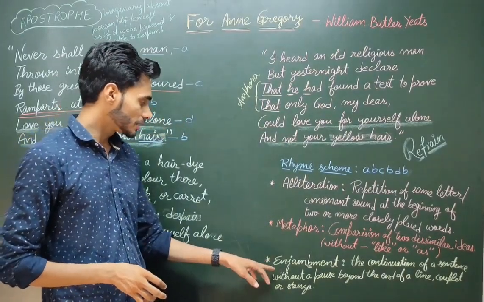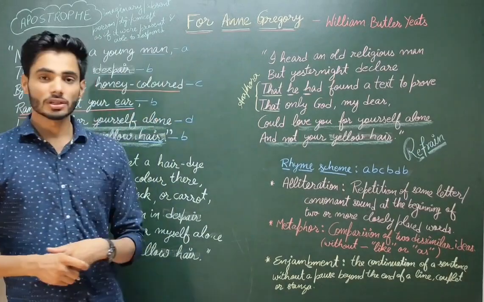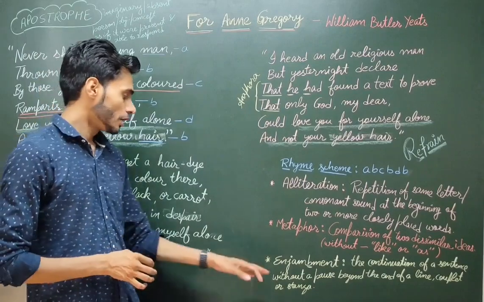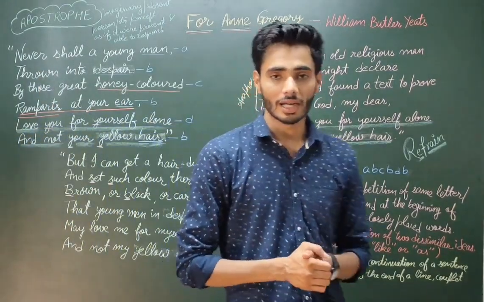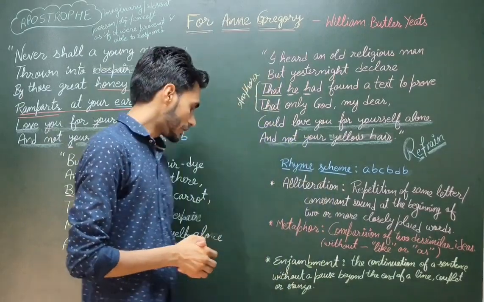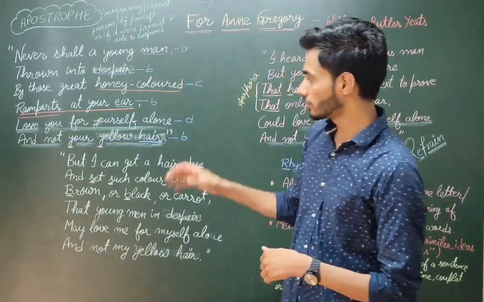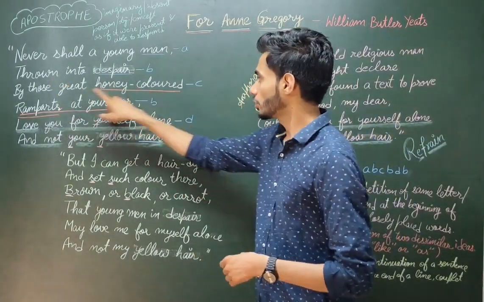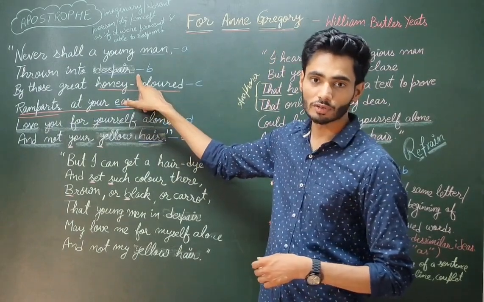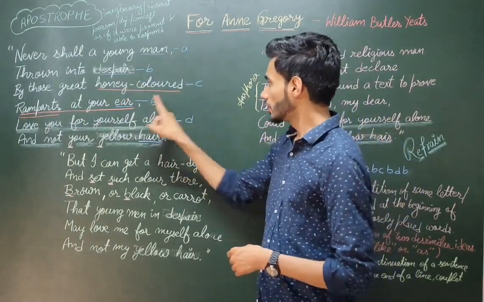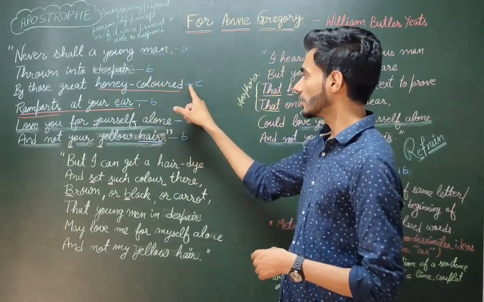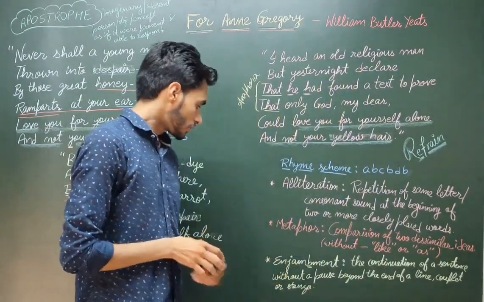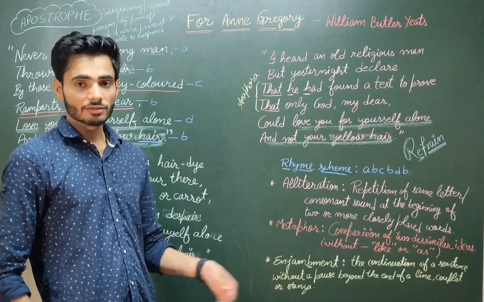Next is enjambment. It is used in poems, or you can say verse, when there is a continuation of a sentence without a pause beyond the end of a line, couplet, or stanza. Throughout the poem there are many examples of enjambment. Here is a continuation of the line without any comma or punctuation mark, or pause. Again, after honey color, there is no punctuation or pause. The line is continuing, so we can say enjambment has been used here.